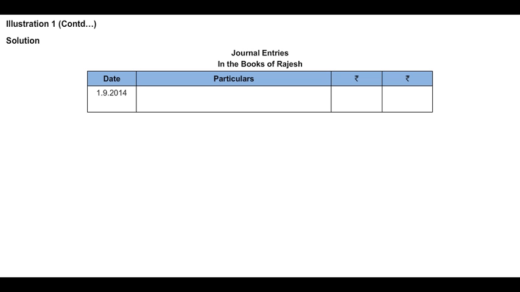On the 1st September, the first transaction has taken place. Rajesh sold goods to Sanjay for rupees 16,000. On 1st September 2014, the first entry in the books of Rajesh will be Sanjay's account debit to sales account 16,000. That is goods sold on credit.